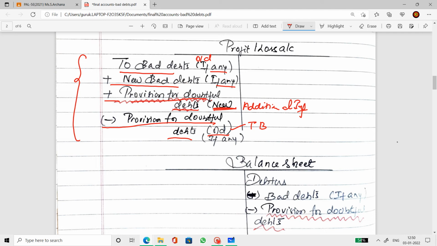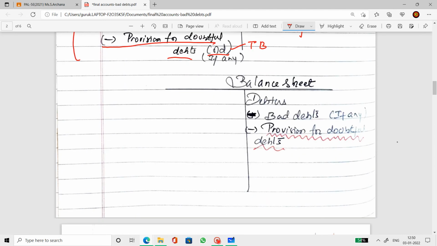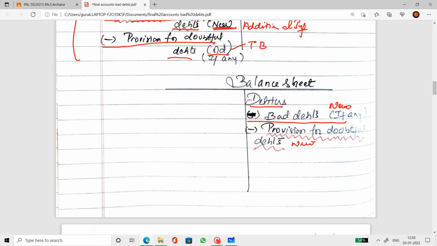Now, in the balance sheet, it is debtors less the new bad debts, only the new bad debts, less the new provision. Now we are simply adding and subtracting items, isn't it? Without even knowing the logic behind this. What is the journal entry that goes behind this? That has been discussed already.